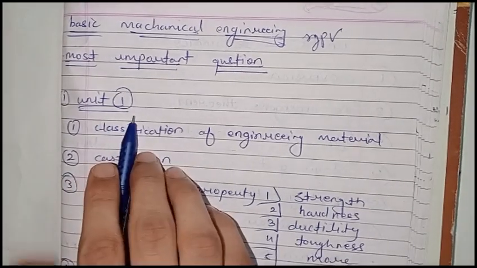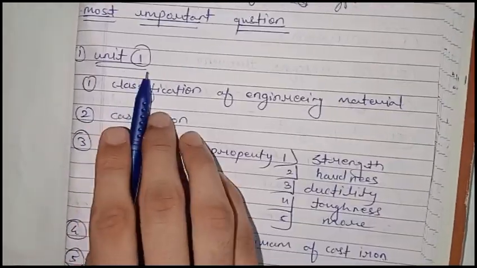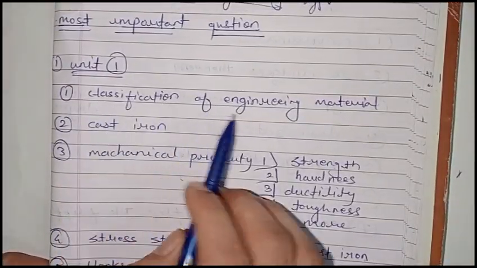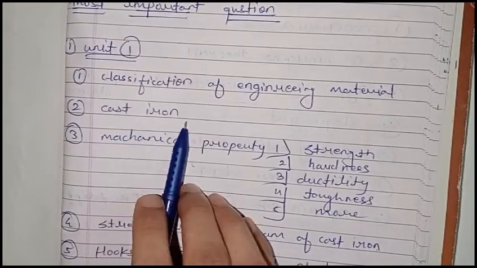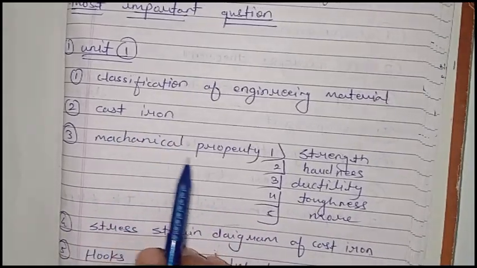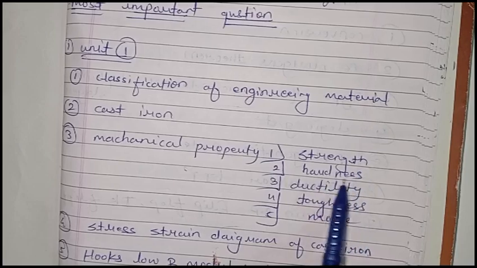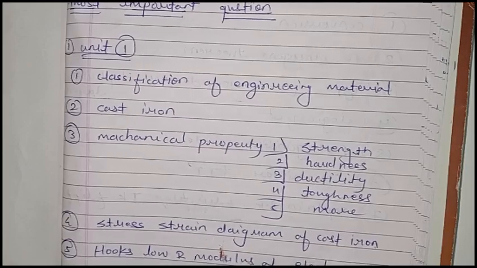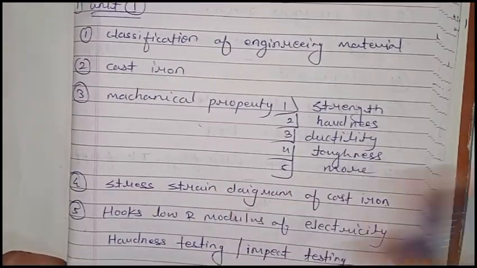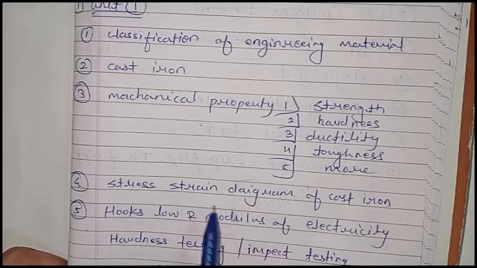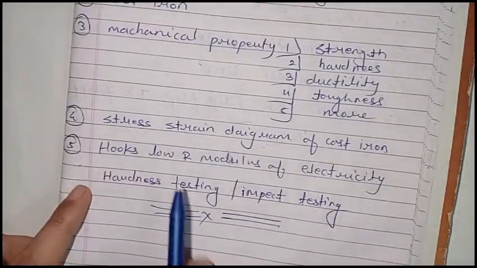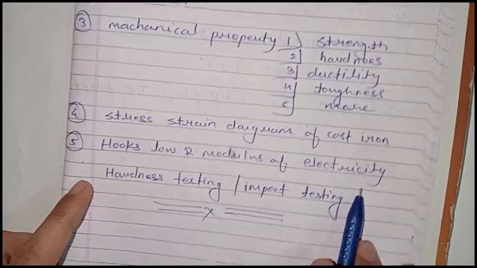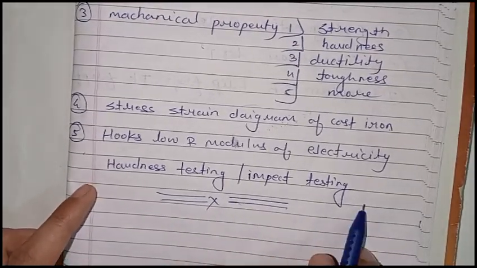So first, unit 1. The most important questions, 1, 2, 3, 4, 5. First question is classification of engineering materials. Second question is cast iron. Third question is mechanical properties: strength, hardness, ductility, toughness, and more properties you have to do. Fourth question is the stress-strain diagram of cast iron, and fifth question is Hooke's law, modulus of elasticity, and hardness testing, impact testing.